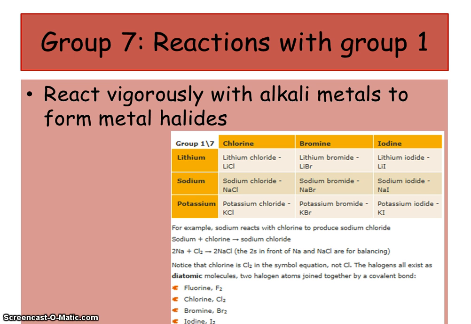Just a little pointer here, group 7, they don't like going around on their own, they're a bit shy, so they always like to go around together in pairs. So we call them diatomic, di meaning two, atomic means in atoms. So fluorine is F2, chlorine is Cl2. So if you're asked to do a symbol equation with sodium and chlorine, for instance, don't forget that chlorine has to have a little number 2 by the side. Any group 7 element has to have a little number 2. And then if you're balancing the equation, you'll see you need to add a 2 in front of the sodium and in front of the products at the end.